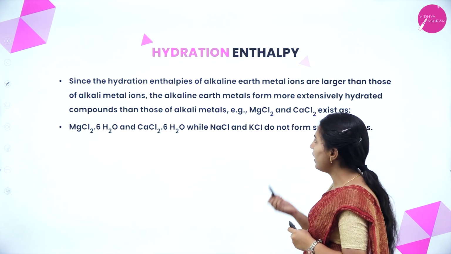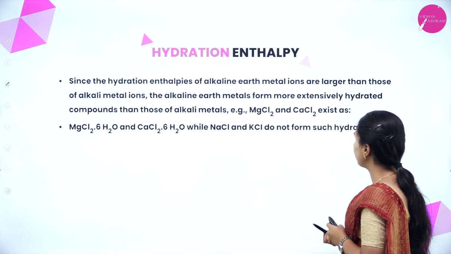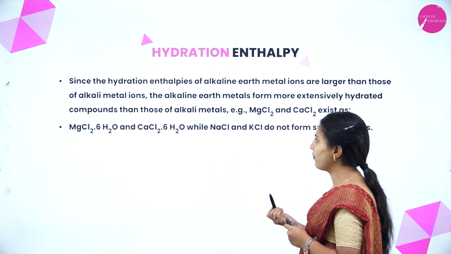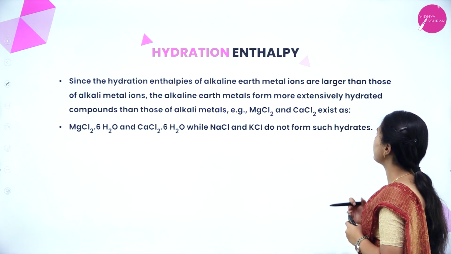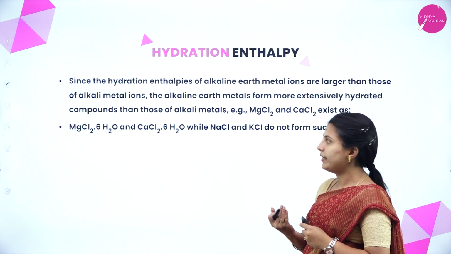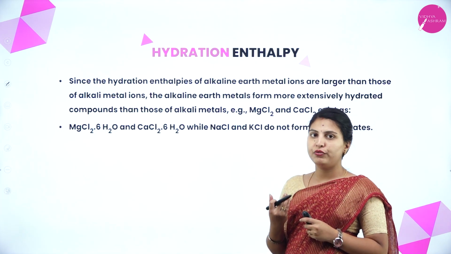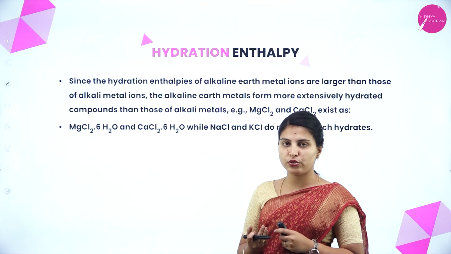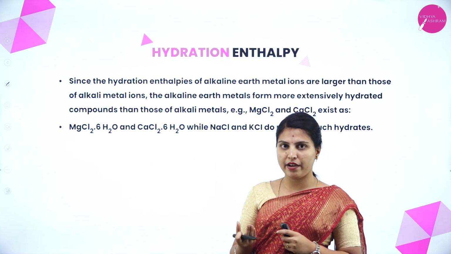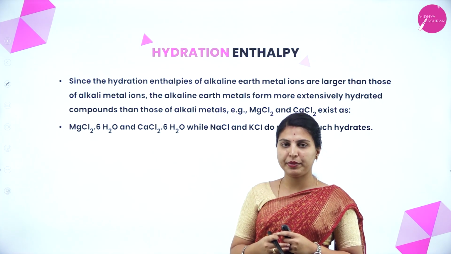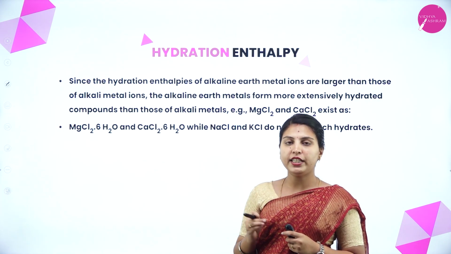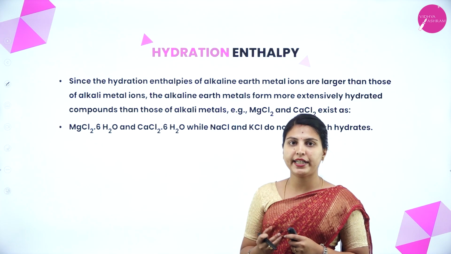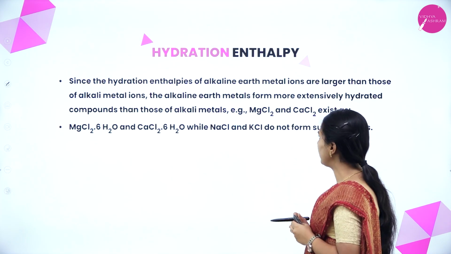Since the hydration enthalpies of alkaline earth metal ions are larger than that of alkali metal ions, the alkaline earth metals form more extensively hydrated compounds than those of alkali metals. Alkaline earth metals have more hydration enthalpy than alkali metals, so the second group elements will form more hydrated compounds than group 1.